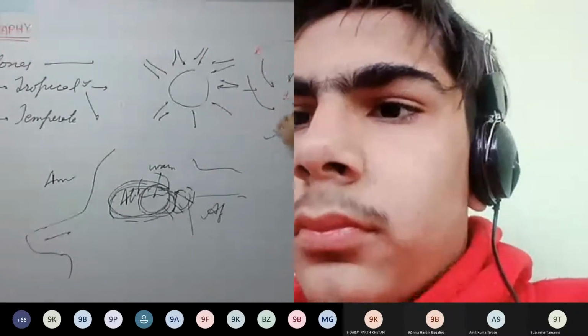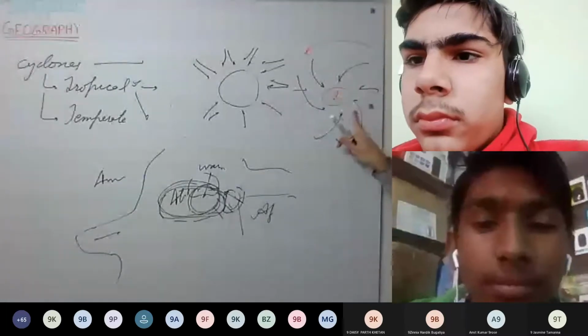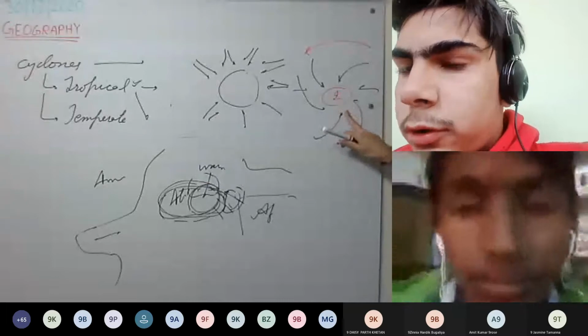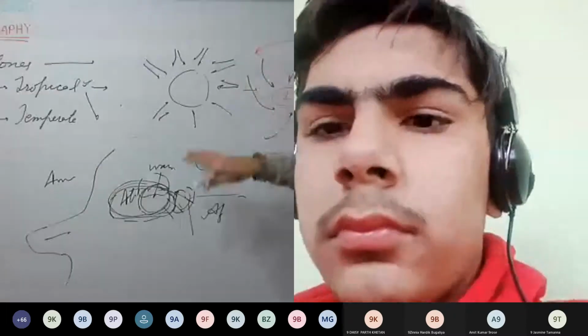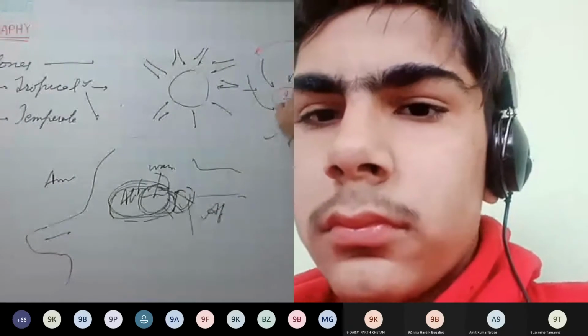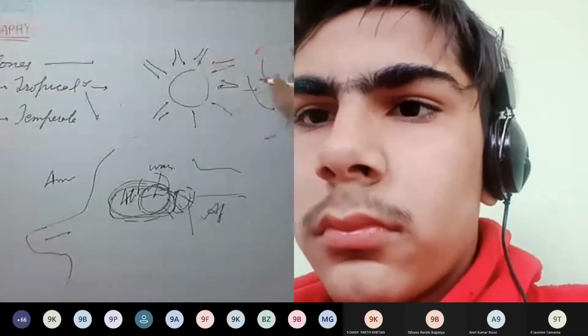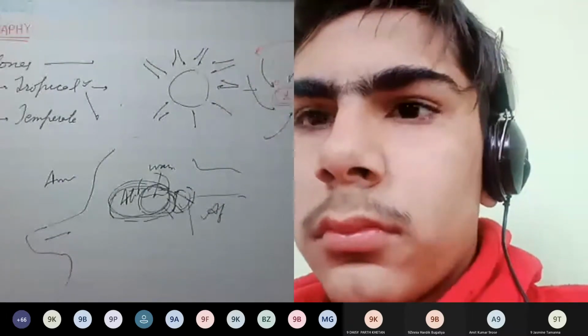Here inside we have the low pressure. This is the eye of the cyclone. Okay, this is understood. So it is anti-clockwise in the northern hemisphere, with low pressure inside and winds from the surrounding rushing in.